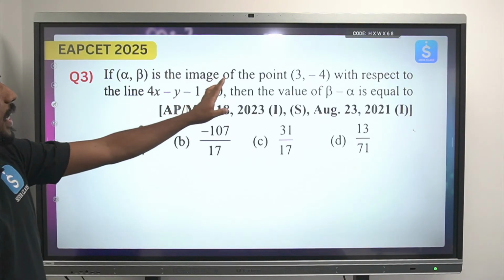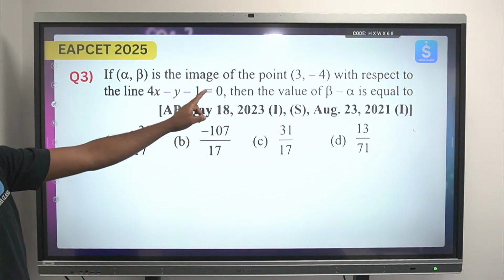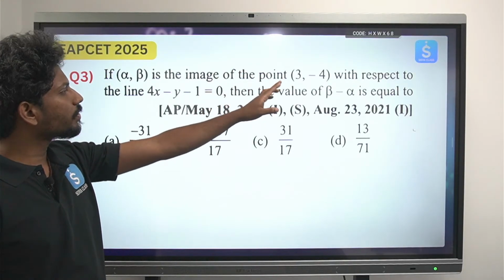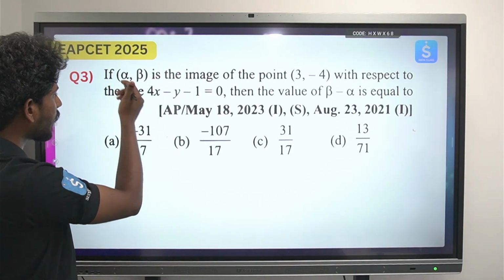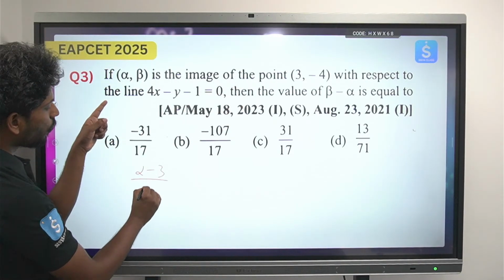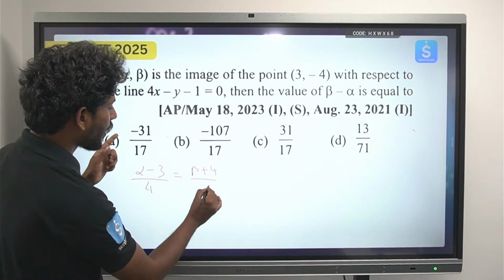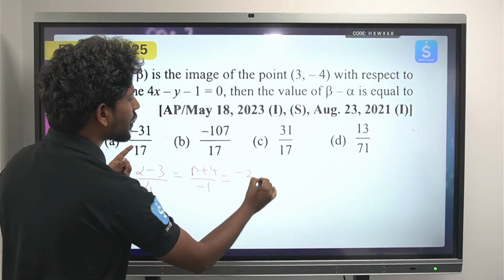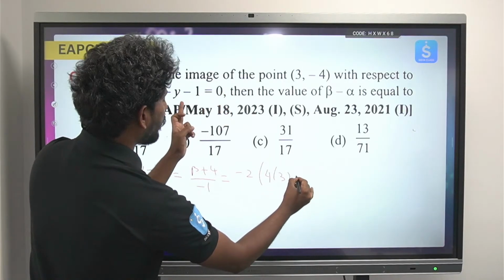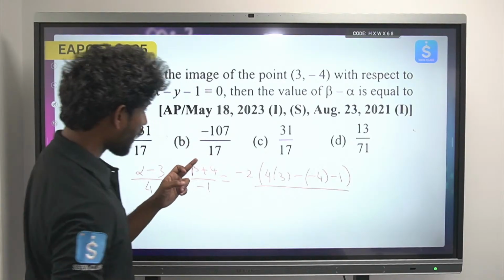Next, if (alpha, beta) is the image of the point (3, -4) with respect to the line 4x minus y minus 1, then find the value of beta minus alpha. Again using the same formula for the image of a point: alpha minus 3 by 4 is equal to beta plus 4 by minus 1, which is equal to minus 2 times ax1 plus by1 plus c by a square plus b square.